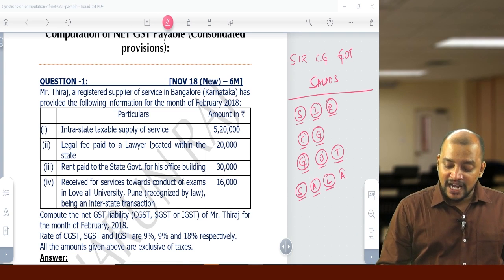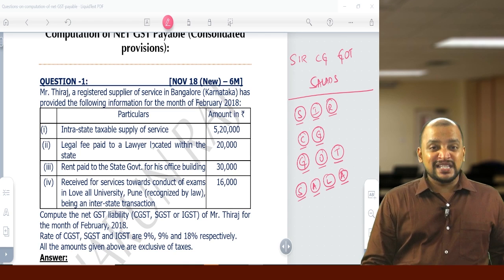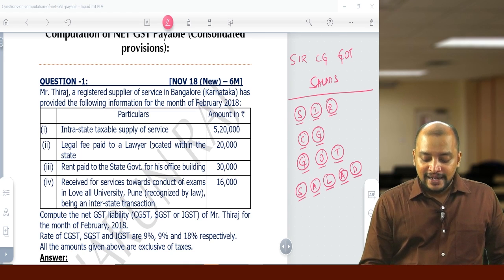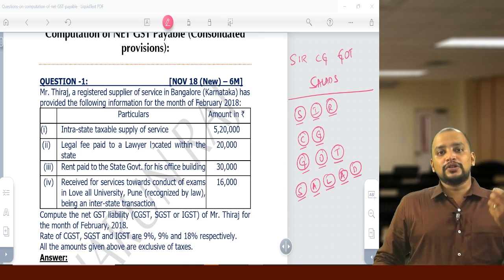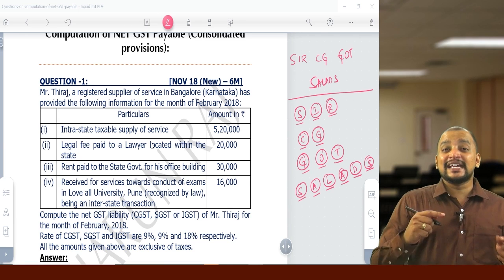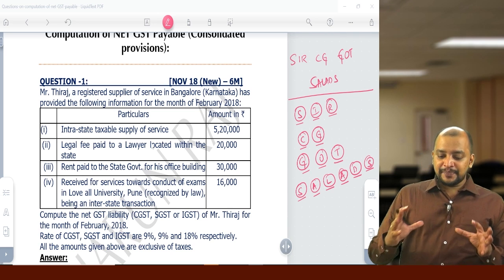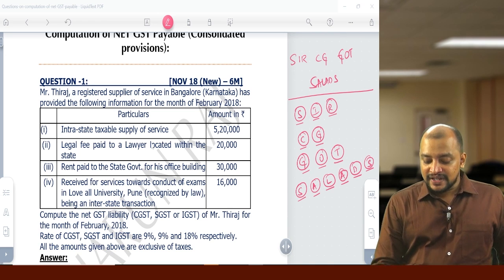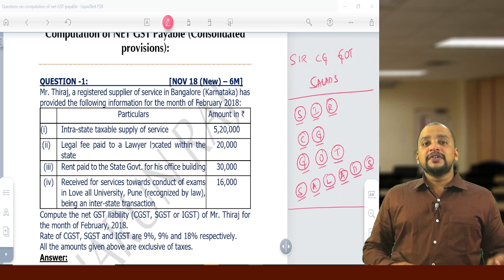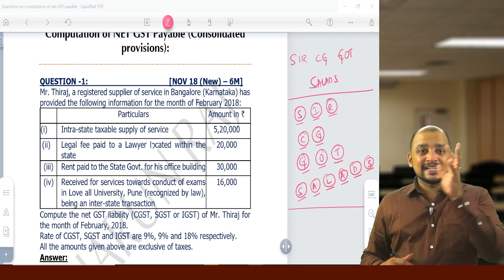A for arbitrator services to business entities, and D for director services to company or body corporate, and S for security agency services. Okay, so these are the various services which are covered under RCM, where liability to pay GST is on the recipient.